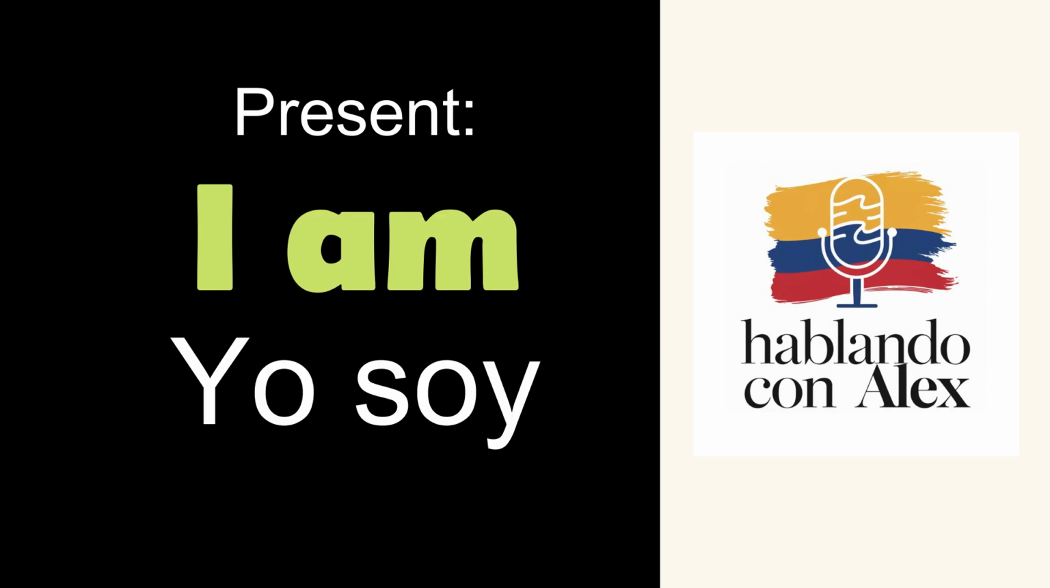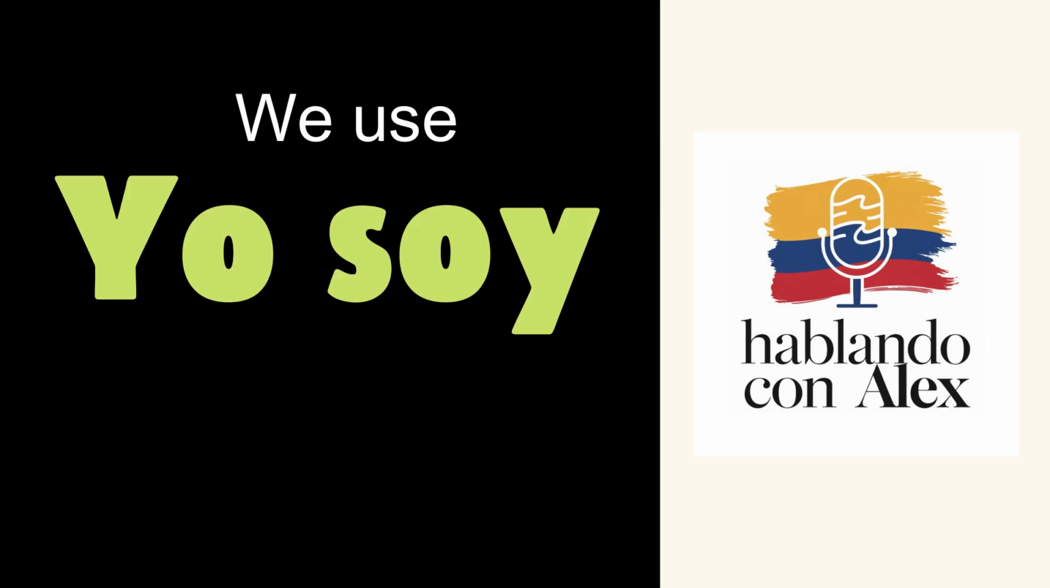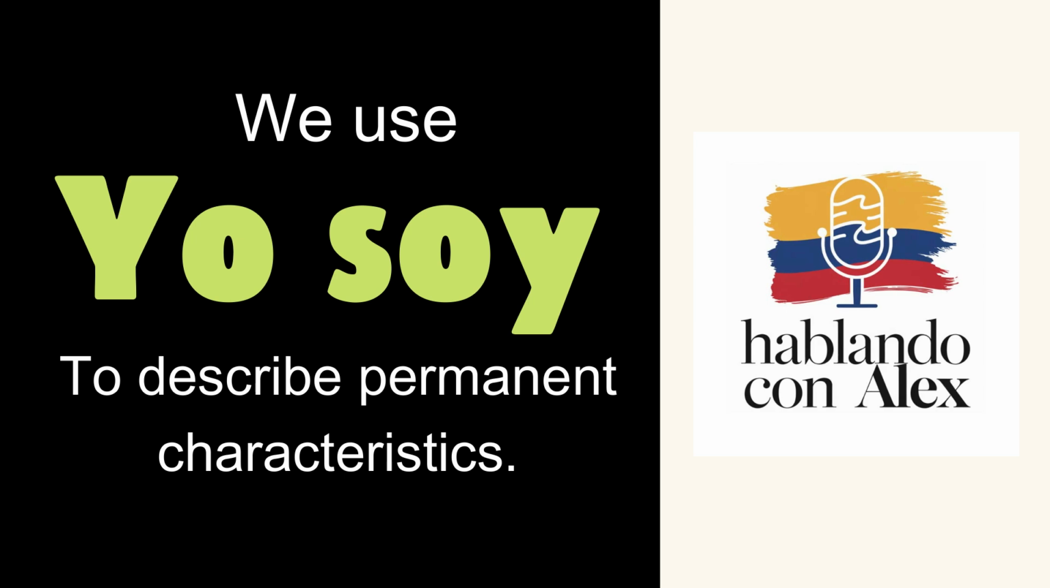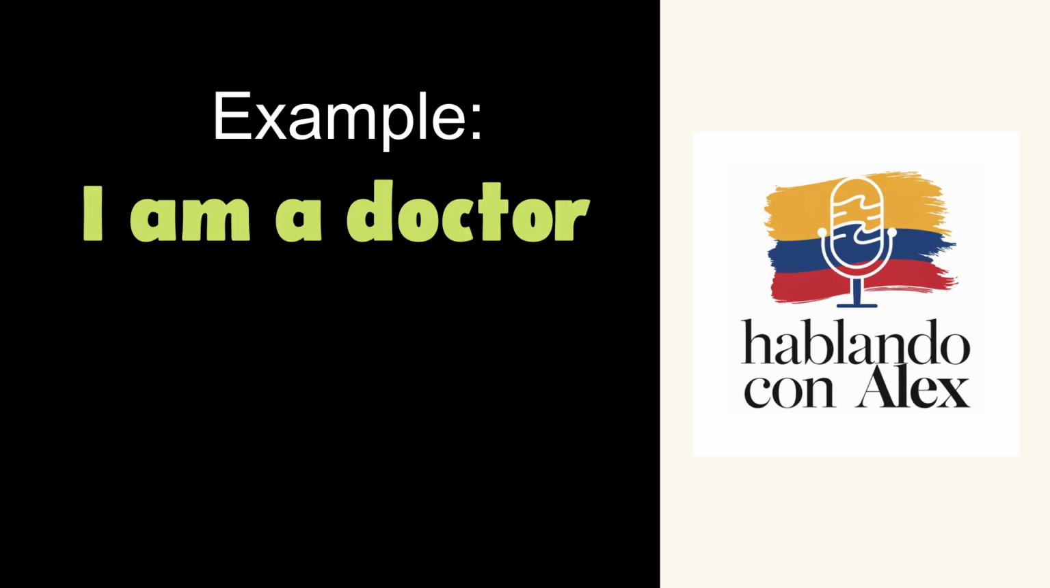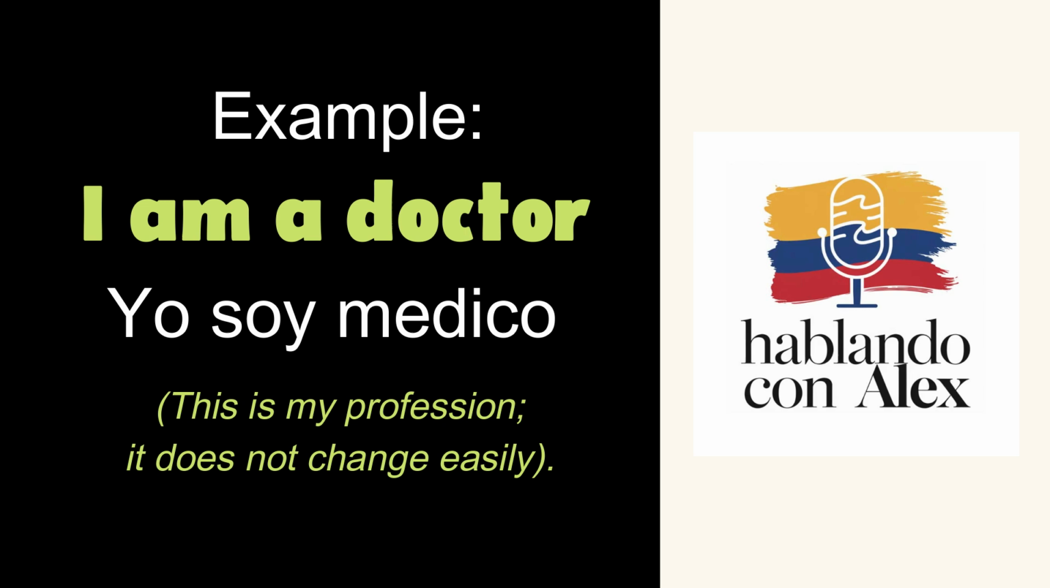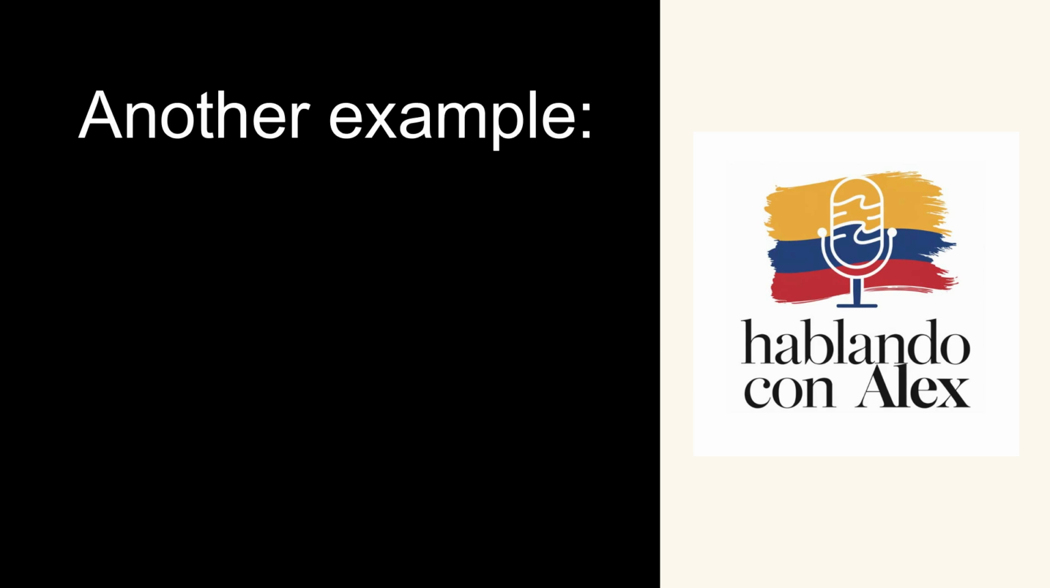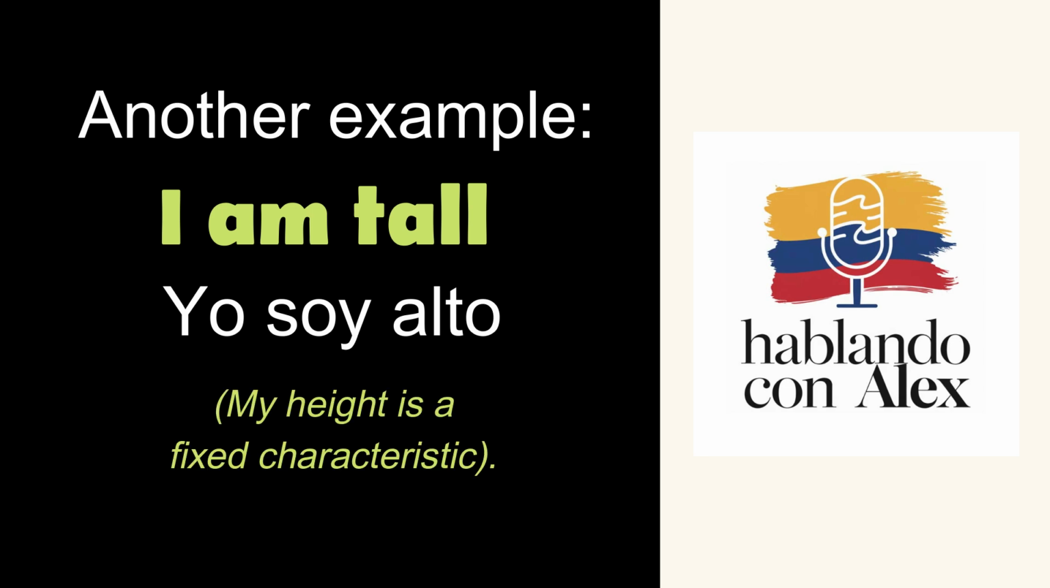Present: I am, yo soy. We use yo soy to describe permanent characteristics. Example: I am a doctor. Yo soy médico. This is my profession. It does not change easily. Another example: I am tall. Yo soy alto. My height is a fixed characteristic.